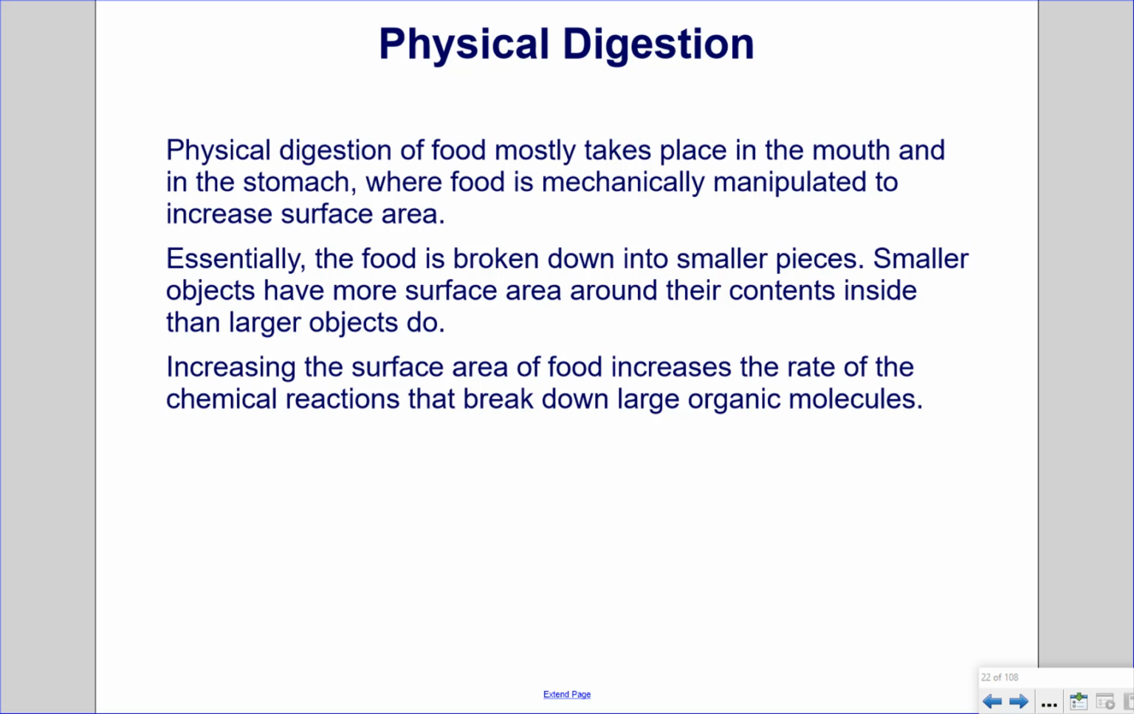Physical digestion. Physical digestion of food mostly takes place in the mouth and in the stomach, where food is mechanically manipulated to increase surface area. Essentially, the food is broken down into smaller pieces. Smaller objects have more surface area around their contents inside than larger objects do. Increasing the surface area of food increases the rate of the chemical reactions that break down large organic molecules.